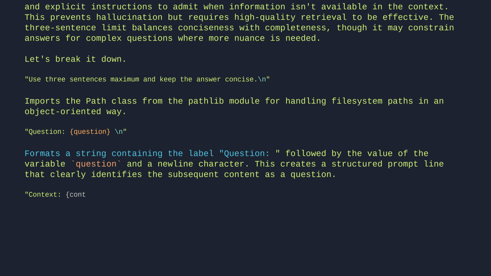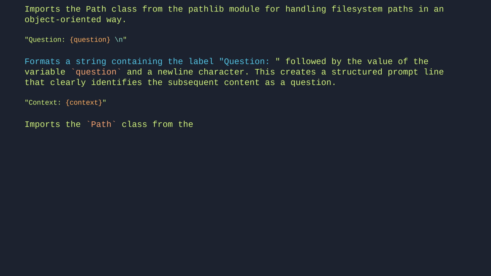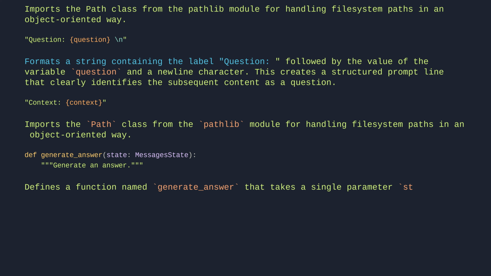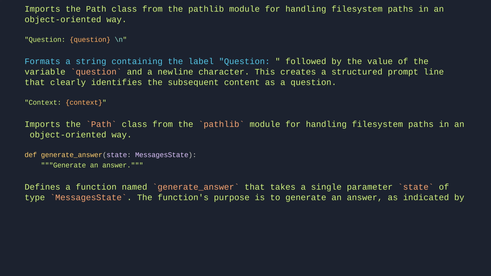Context. Imports the Path class from the pathlib module for handling file system paths in an object-oriented way. def generate_answer(state: MessagesState): Generate an answer. Defines a function named generate answer that takes a single parameter state of type messages state. The function's purpose is to generate an answer, as indicated by its docstring.